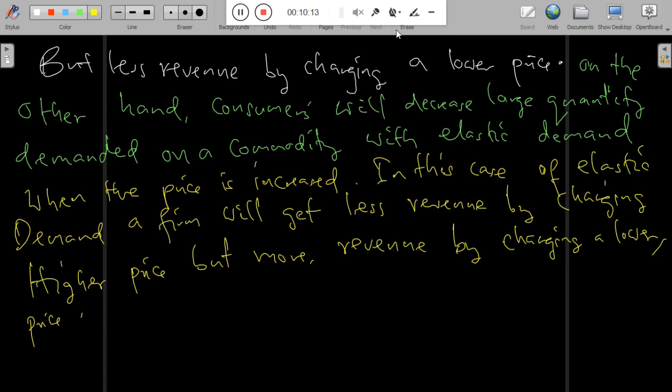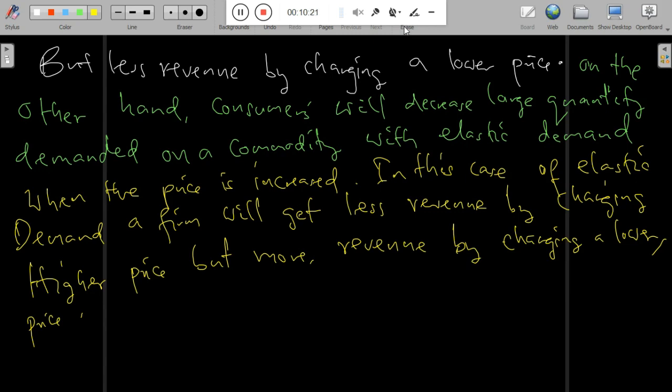This means that consumers can afford to purchase those commodities without complaint or reducing consumption. But in another type of market, there is what is known as elastic demand. This means that consumers are very sensitive to any change of price.